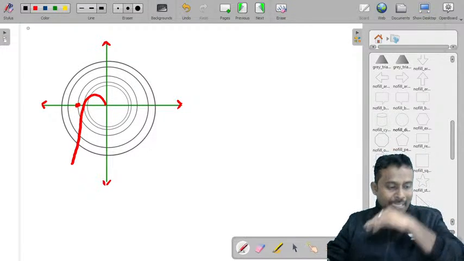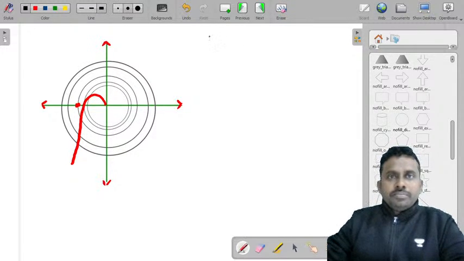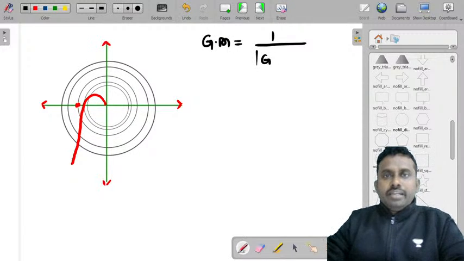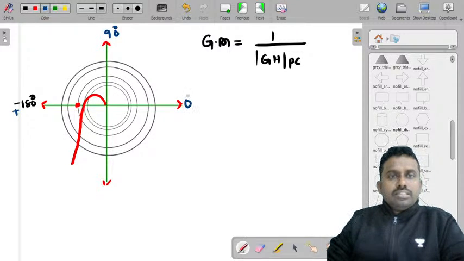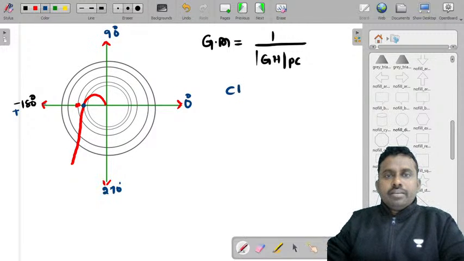Gain margin is equal to 1 by magnitude of GH at phase crossover frequency. So what is that magnitude? If you see, this is the minus 180 degrees line, this is plus or minus 180 degrees, right? This is 0 degrees, this is 270 degrees. Now on this line, just check the point of intersection of this polar plot with minus 180 degrees line.